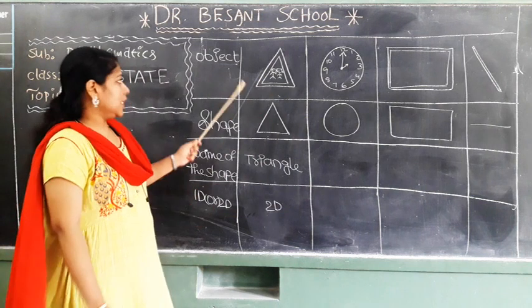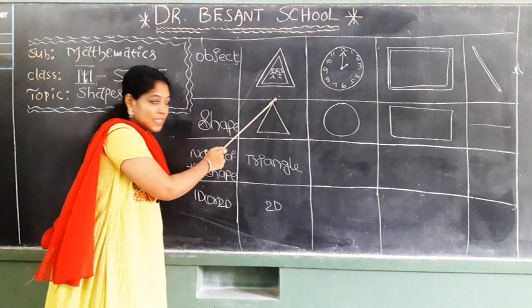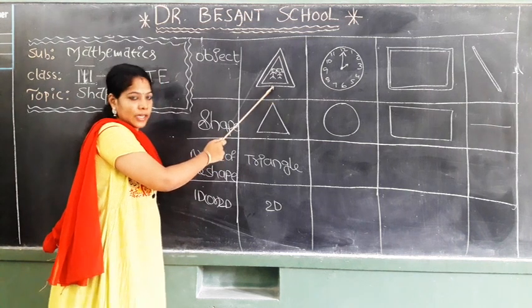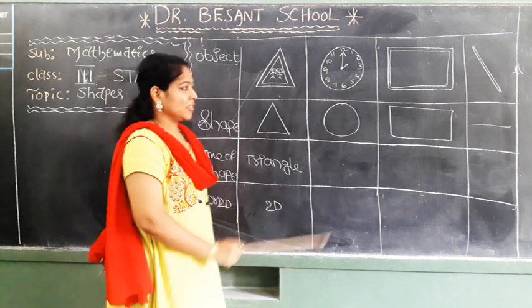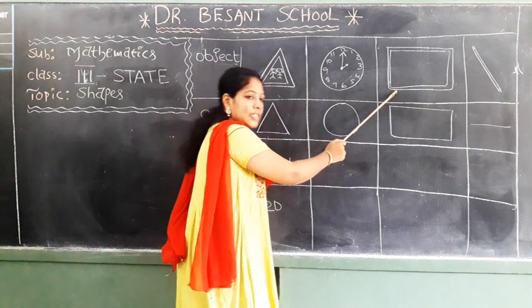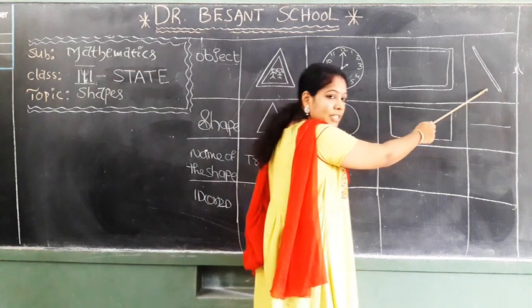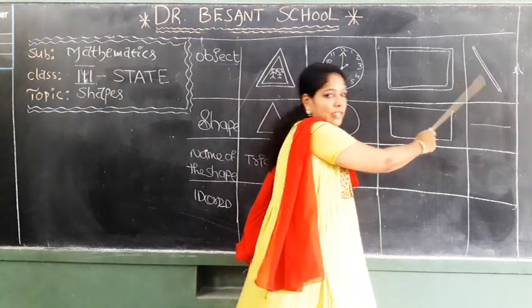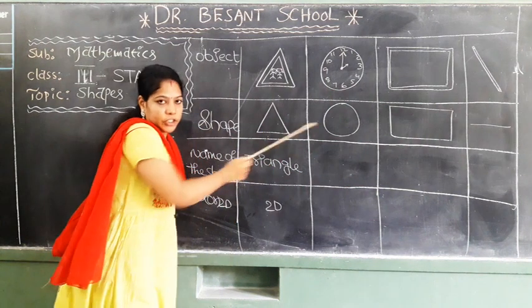Now see, what is this? School zone board. Now, what is it? Yeah, clock. Good children. What is it? Board. What is it? Pencil. Here they have given the basic shape also.